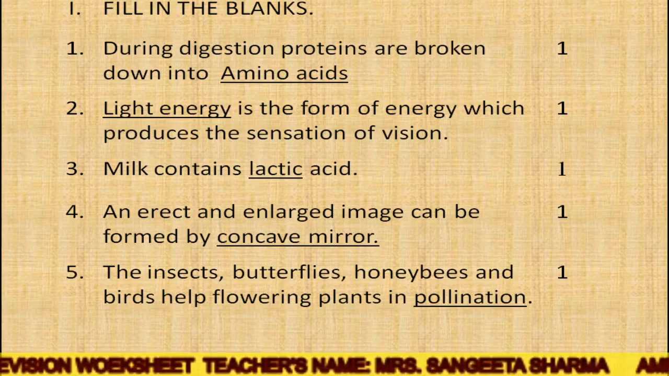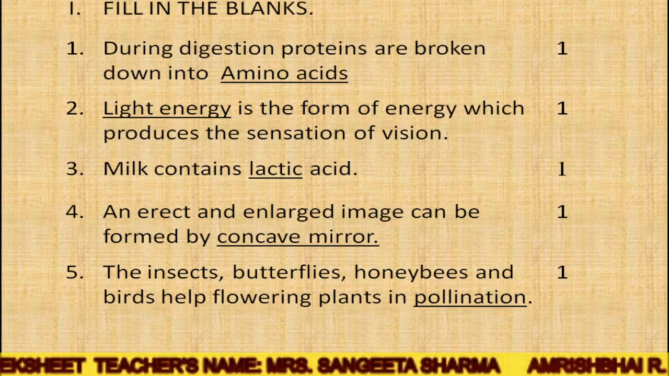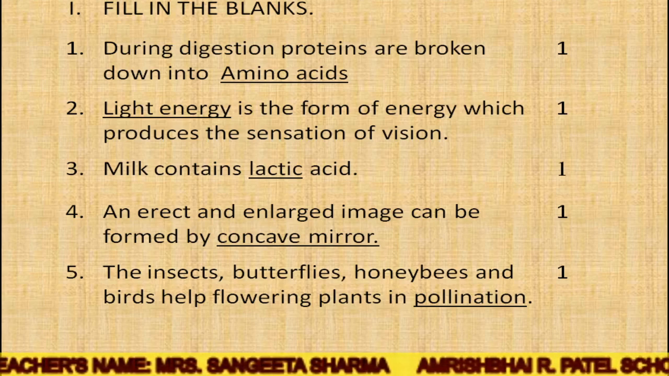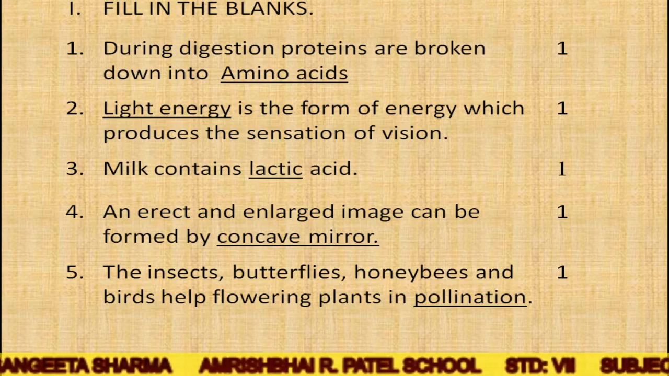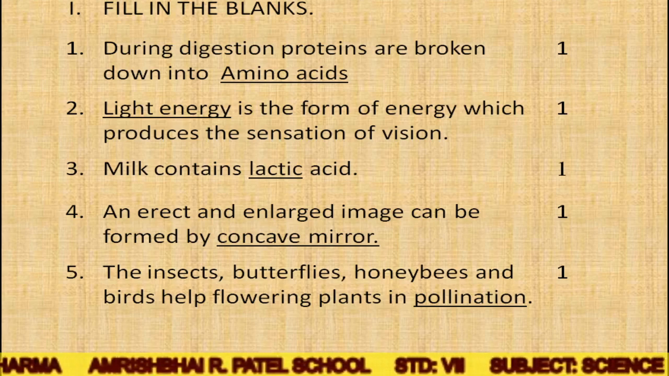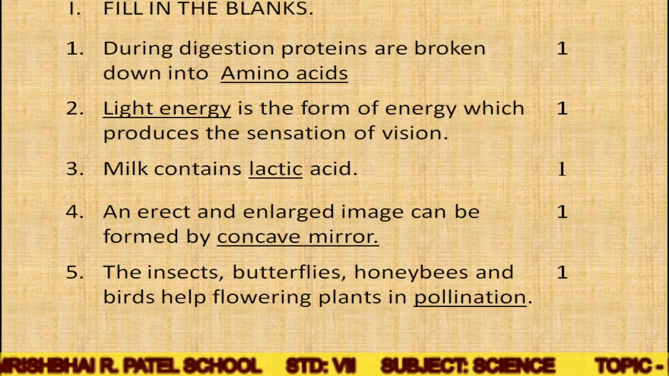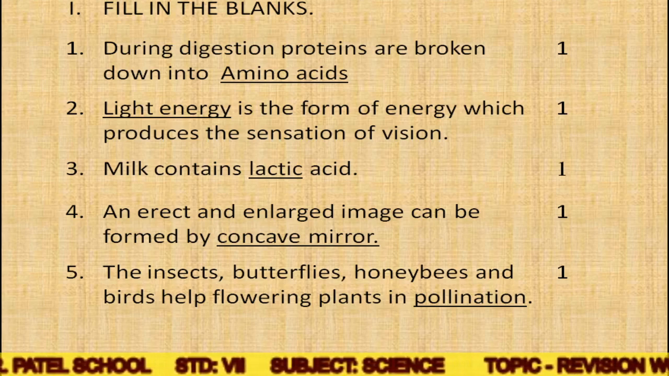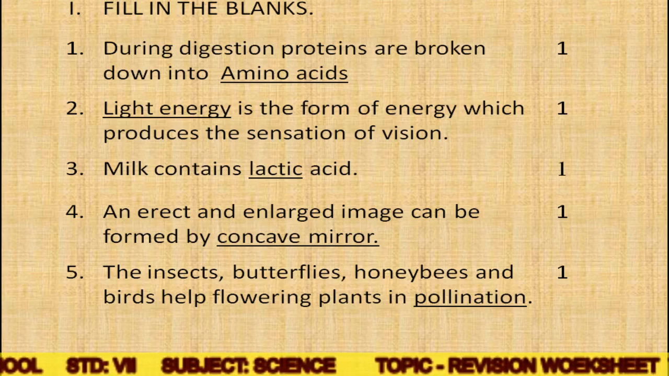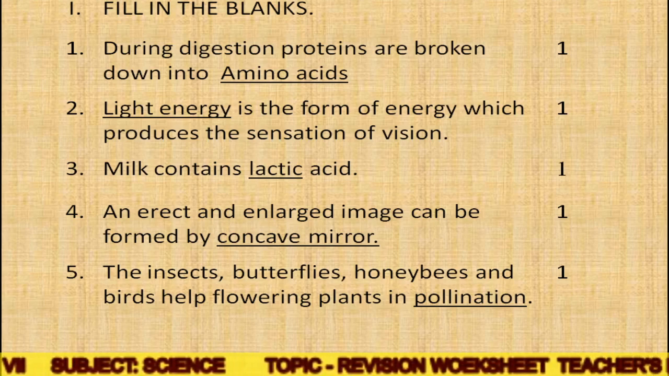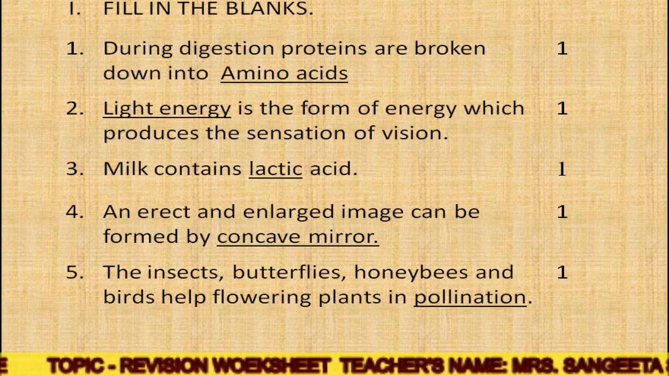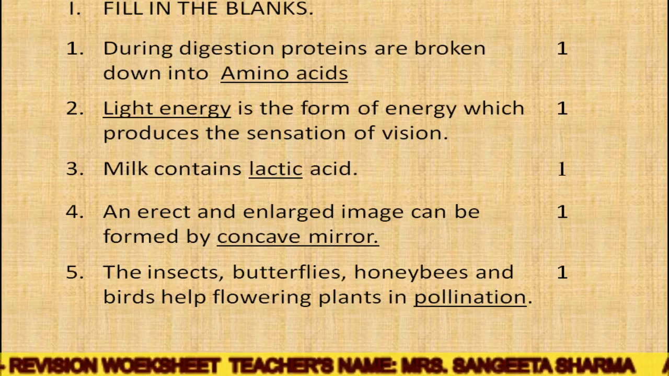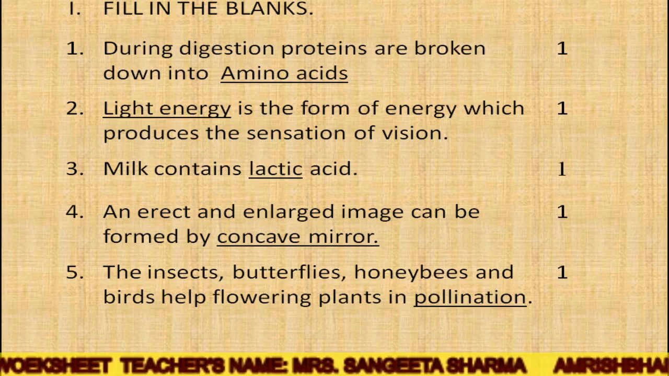Light energy is the form of energy which produces the sensation of vision. So as you can see in the first question, during digestion, the complex substances are broken into simpler substances. So protein is a complex substance and it breaks into simple substances, that is the amino acids. Light is a kind of energy, and it produces the sensation of vision. That's why because of light we are able to see the things around us.